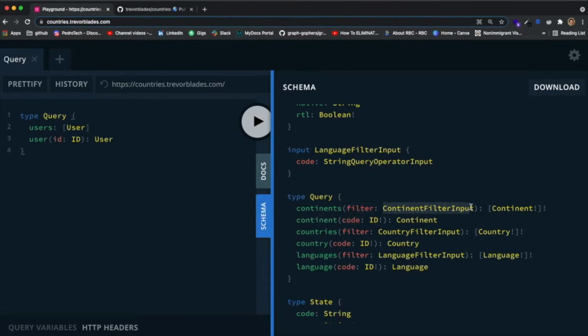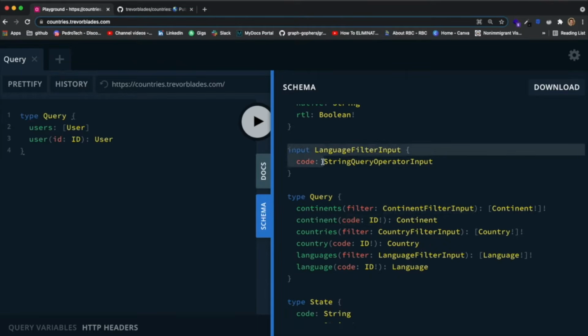You can define types for your arguments, and they're called inputs. So if, for example, I wanted more than just a code to use as the variable for making this request, I can create an object containing all of the fields that I need to make this request, and turn it into an input.